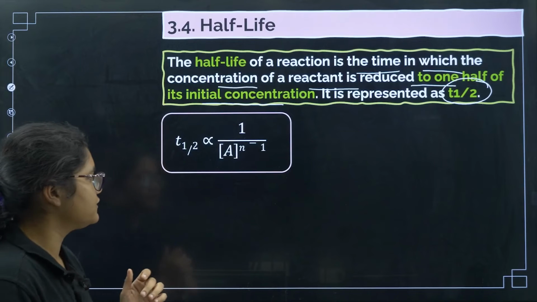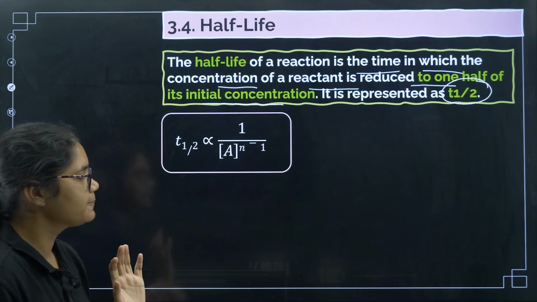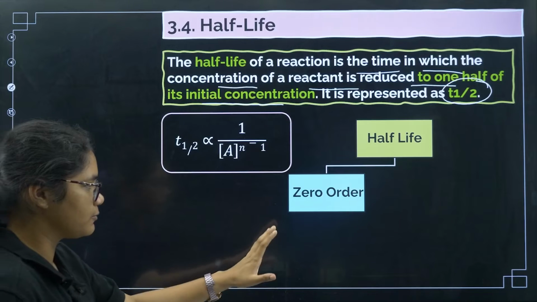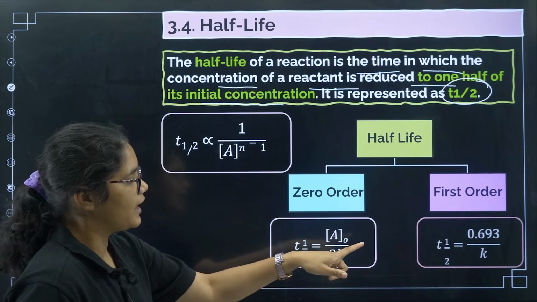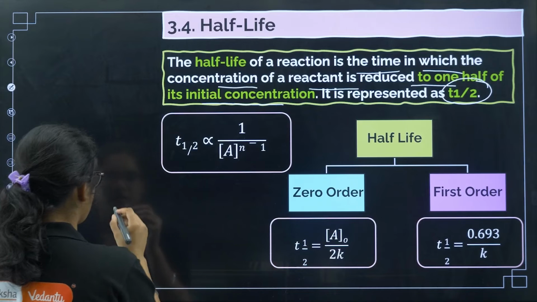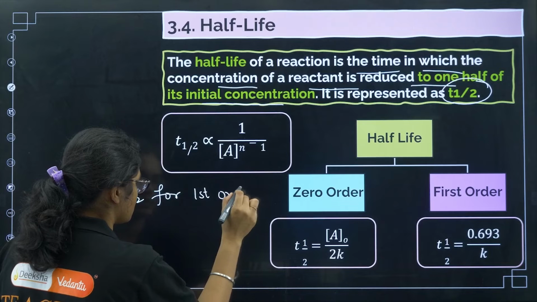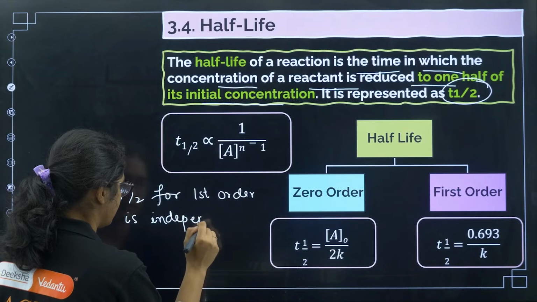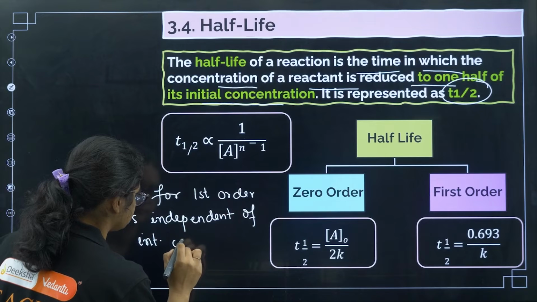Now T half is proportional to 1 by A to the power of n minus 1, and A is the concentration. For half-life, we have two formulas, for 0th order and for first order. For 0th order, the half-life formula is A0 by 2K, and for first order it is 0.693 by K. Now what do you observe here? That the half-life T half for first order is independent of initial concentration.